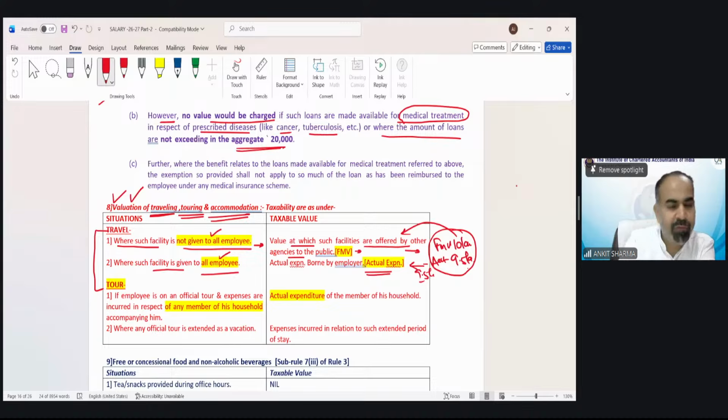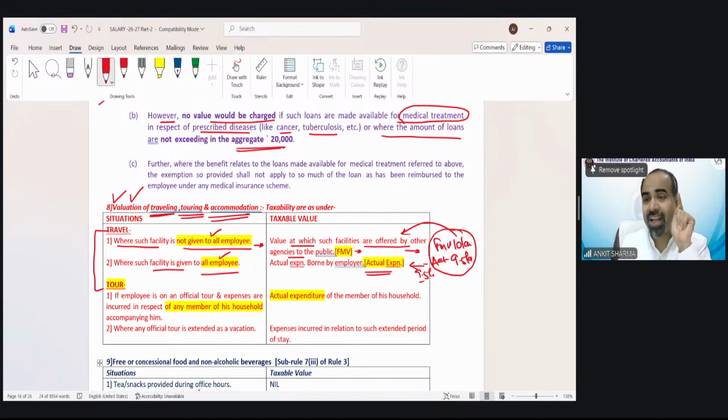Tours are generally for official purpose, and automatically if it is for official purpose, nothing is going to be taxed, because if any expenditure is for official purpose, then that is 100% non-taxable. Then why is there a taxable value? Because suppose the business tour was 5 days. But the employee asked the employer that after 5 days of working, I want to take one extra day for traveling during that tour. One day I need as a vacation. I want to see the place where I have been attending that business meeting. And suppose the employer agreed, okay, for one day you can use that tour as a travel.